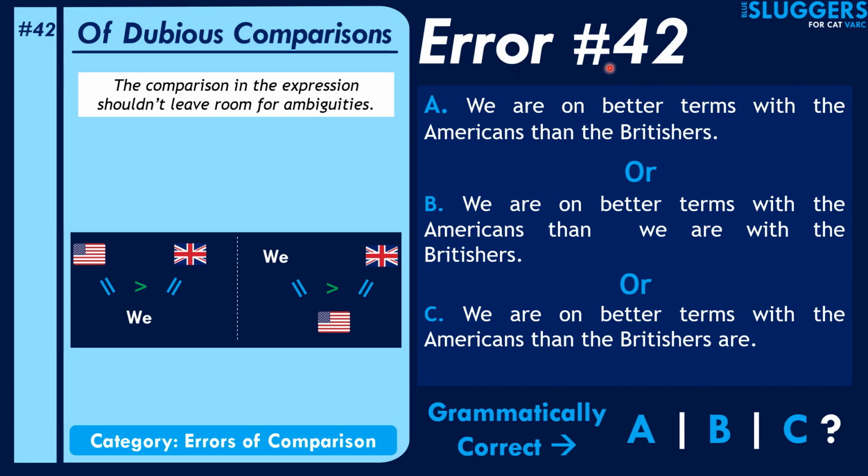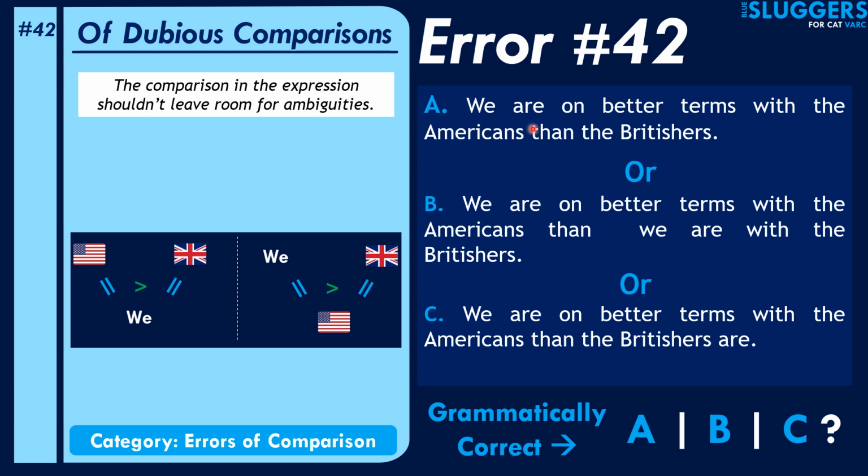Okay, so error number 42. Now we're still in the category of errors of comparison, and from errors of irrational comparisons, we have moved on to the next subcategory, which is of dubious comparisons. The rule is simple: the comparison in the expression shouldn't leave any room for ambiguities, right?